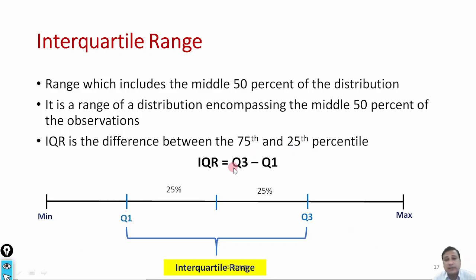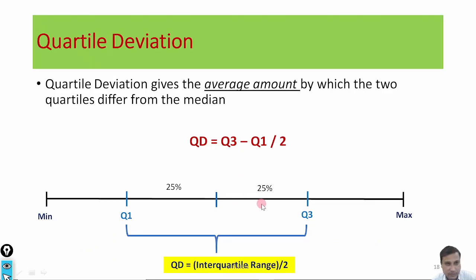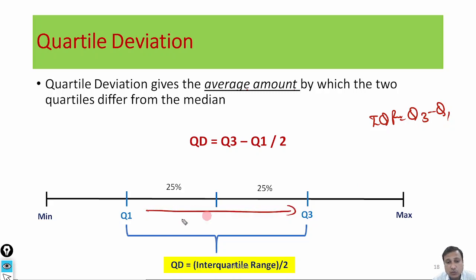Fine. Now let me take you all to the quartile deviation, a concept we are interested in. What is quartile deviation? Quartile deviation gives the average amount by which the two quartiles differ from the median. We already have seen that interquartile range is equal to Q3 minus Q1, the gap between these two.